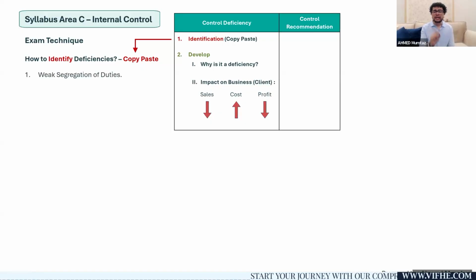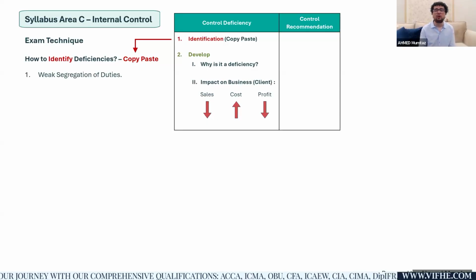If you read the question and realize that segregation of duty is broken, compromised, or in simple language, there is a clear indication of weak segregation of duty, well, weak segregation of duty means more chances of frauds and errors going unnoticed.